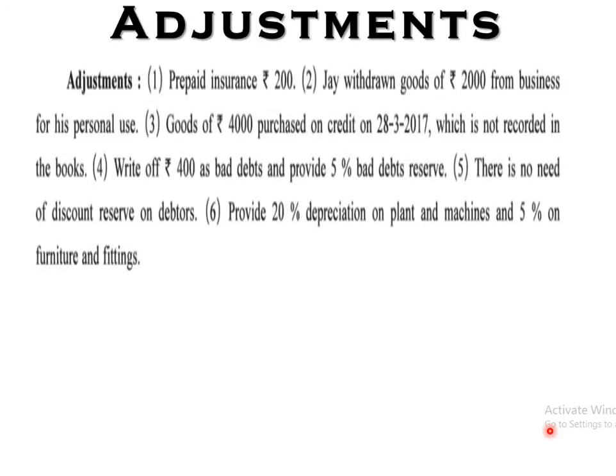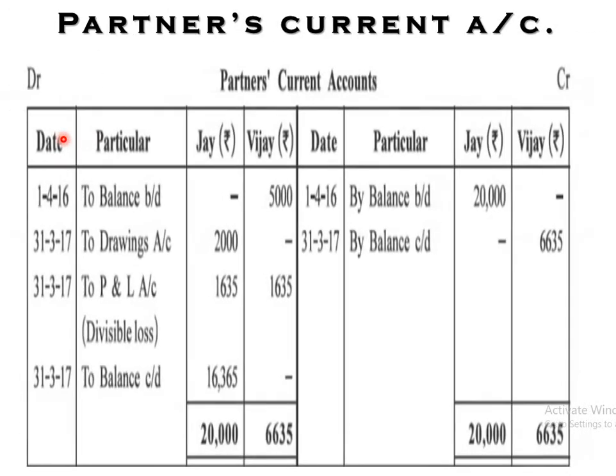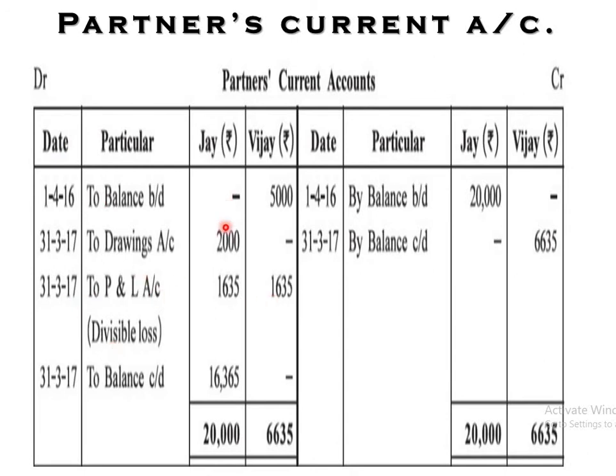Next, adjustment number 2: Jay withdrew goods of rupees 2000 from the business for his personal use. Whenever a withdrawal is made, if a profit and loss appropriation account is there, we put it in drawings there. If the information is not given, it goes directly to the current account. Yes, here it is: by drawings account 2000.